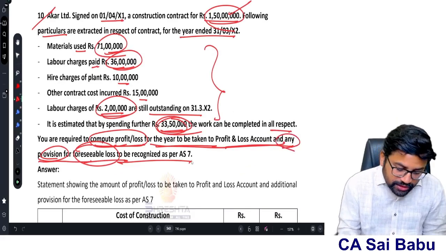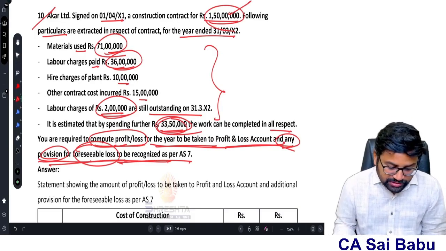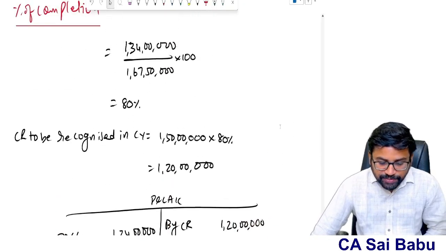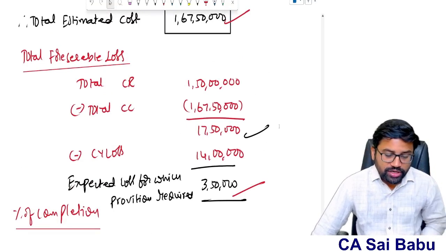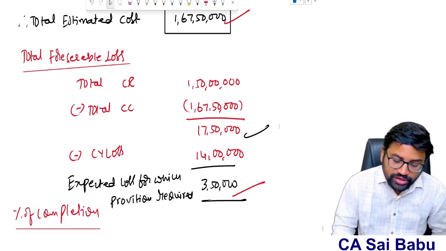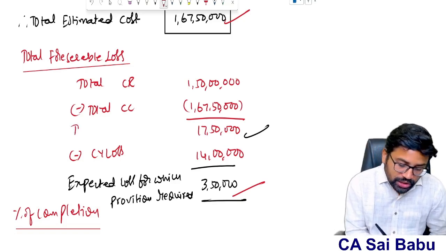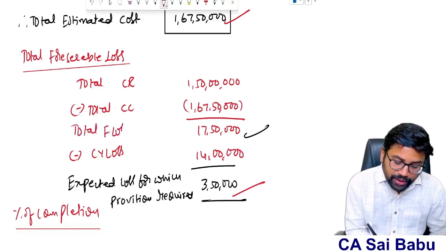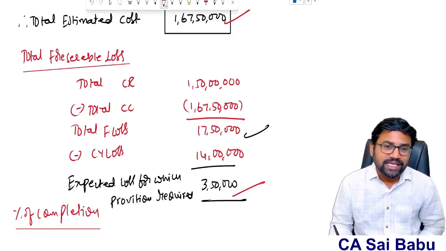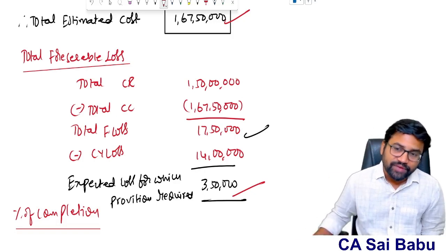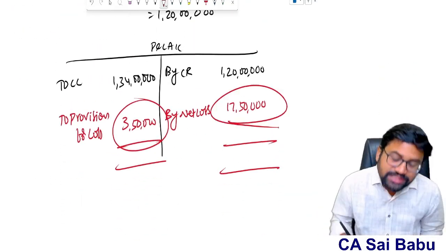They are asking what is the provision for foreseeable loss? 3 lakh 50. Foreseeable loss means expected loss. Please understand, total contract cost minus total contract revenue. Total contract revenue is 1.5 crore. Total contract cost is 1.6750 crore. So there is a total expected loss of 17 lakh 50. This is the total foreseeable loss. But understand, this loss of 17 lakh 50 we have to recognize. In that, 14 lakhs we are recognizing in the form of current year loss. And the remaining 3 lakh 50 we need to recognize by way of provision. So that's why when you prepare the P&L account, see this: total 17 lakh 50 you are recognizing.